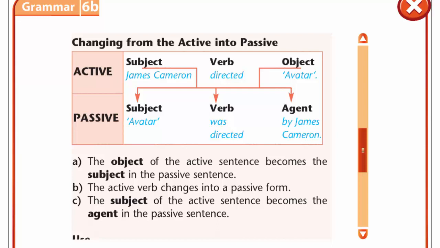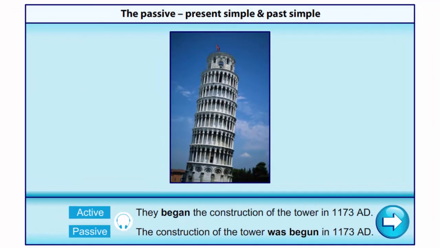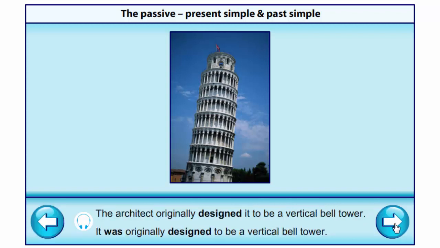Now let's listen to some examples. They began the construction of the tower in 1173 AD. The construction of the tower was begun in 1173 AD. The architect originally designed it to be a vertical bell tower.